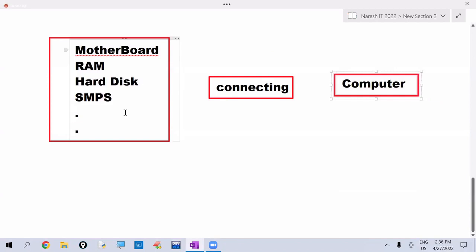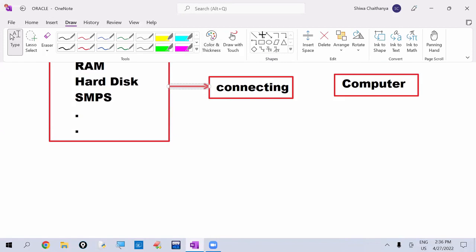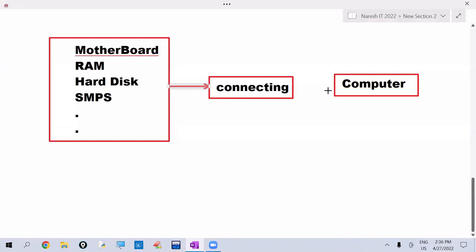From the not usable stage it is coming to the usable stage by the process of connecting. So the point to understand here is, if we have raw material like motherboard, RAM, hard disk, SMPS, we cannot work directly with the computer. These are all directly not usable things. After connecting them, that is becoming what?